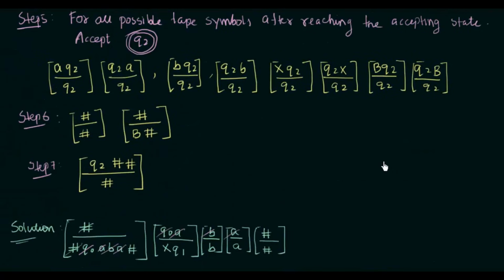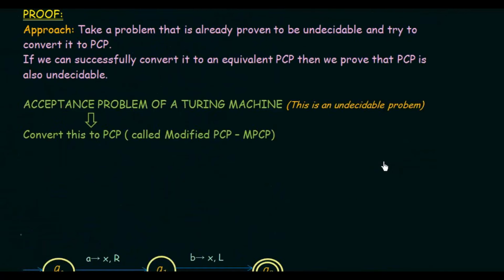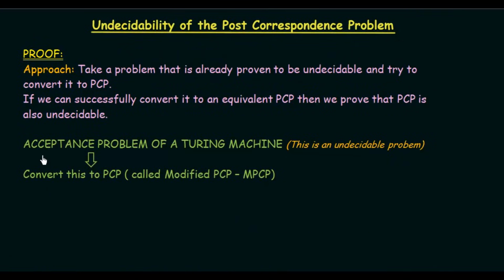So let us go and take a look at our approach that we had in the beginning. We wanted to convert the acceptance problem of a Turing machine to a PCP. And if we could do it successfully, then we can say that PCP is also undecidable, and that is what we just did now. Hence, we have proved that PCP is an undecidable problem.